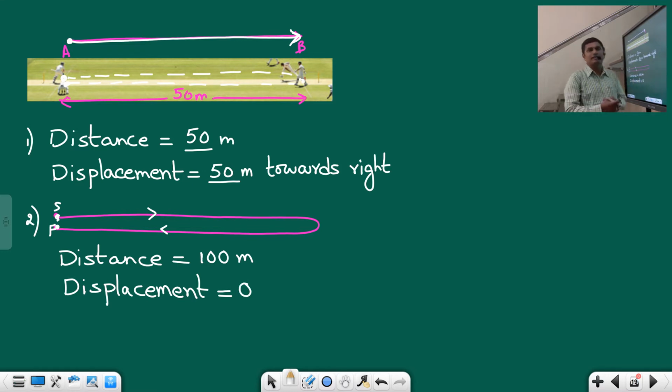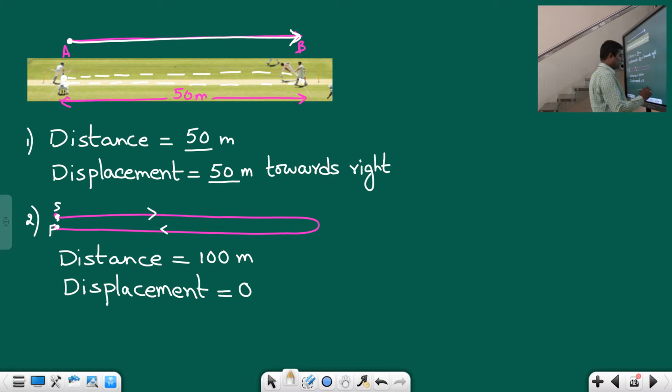Therefore displacement is how much, students? 0. From here we can say that distance and displacement are sometimes equal and sometimes not equal. In the first case they are the same in terms of magnitude: here 50 meters, here 50 meters. Whereas here it is 100 meters and 0 meters.